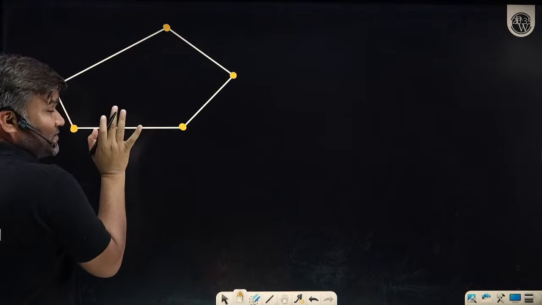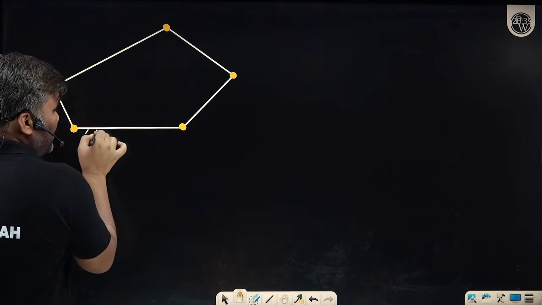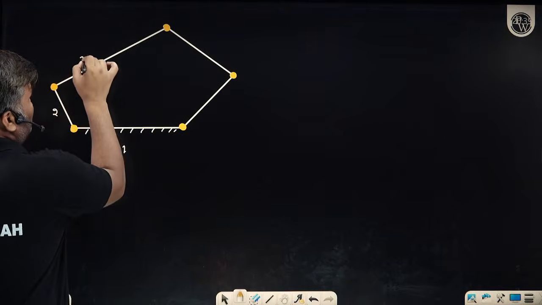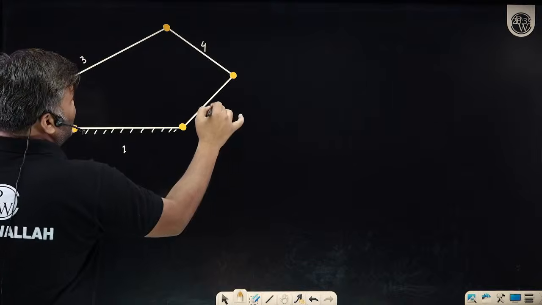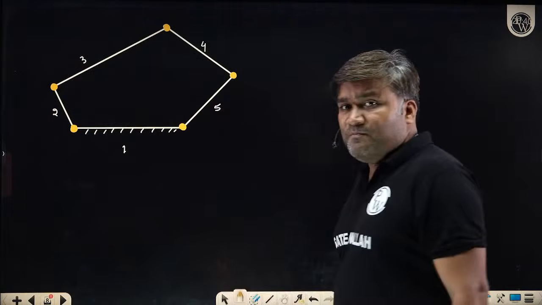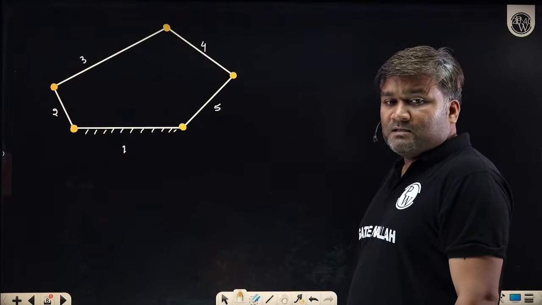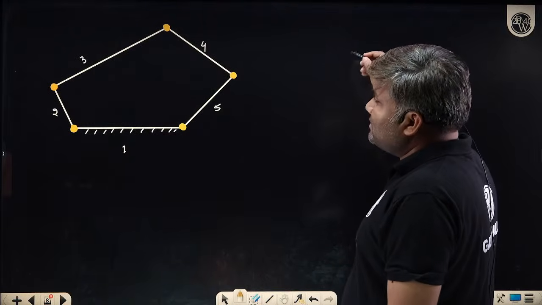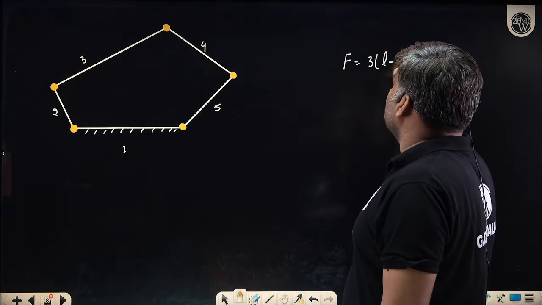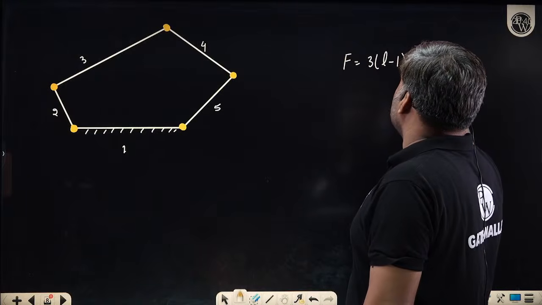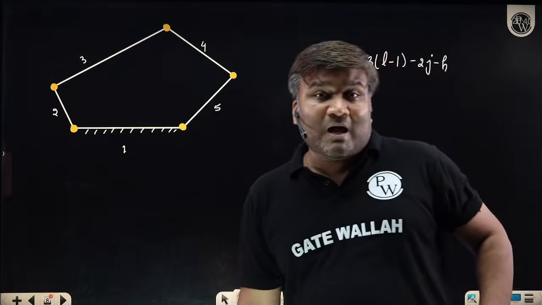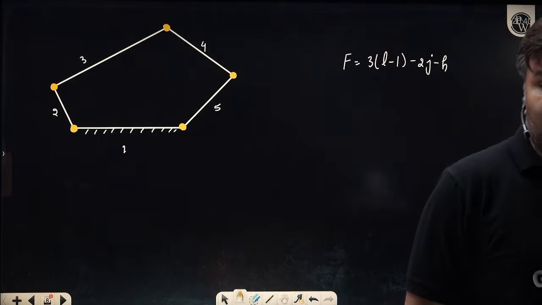Okay, this is a chain. First of all, I must fix something. Link 1 is fixed. Link number 1, link number 2, link number 3, link number 4, and this is link number 5. Calculate using the same formula. Can you tell me what is the degree of freedom? Tell me in the chat box. The formula for degree of freedom, let me write: 3L minus 1 minus 2J minus H. Put the values: how many links you have, how many lower pairs we are having.